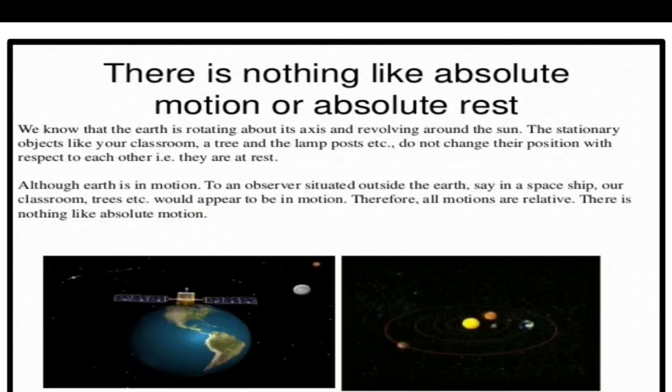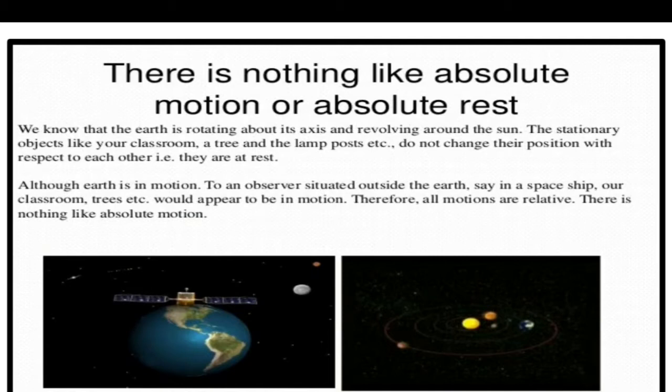Even if you think you are sitting at home and you are at rest, where is your house situated? On the surface of the earth. Is earth at rest? No. Earth has two types of motion: rotation about its own axis and revolution around the sun.